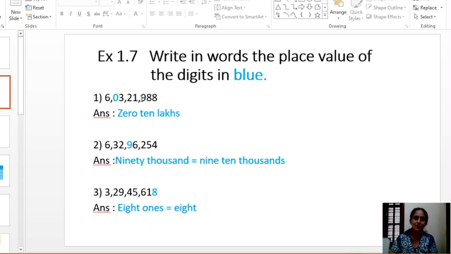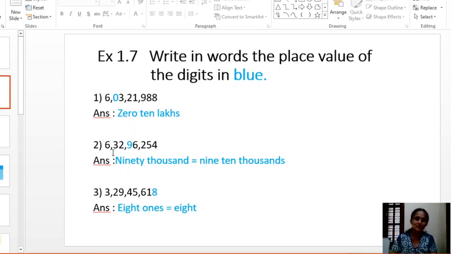How many digits are here? 3, 7, 8. It is an 8-digit number, right? So 6 crore 3 lakhs 21,988. You know the place value of all the digits in this number, but you have to write only the place value of the blue color digit, which is the 0 here. In which place is it? It is in 10 lakhs place, right? So write 0 into 10 lakhs. What is the answer? It is 0 only. Wherever it is, the place value of 0 is 0.